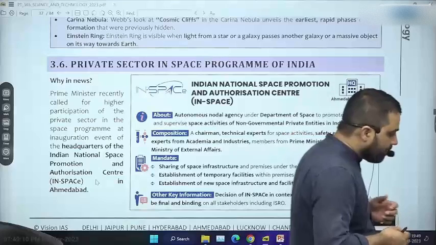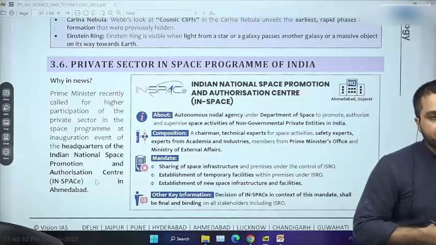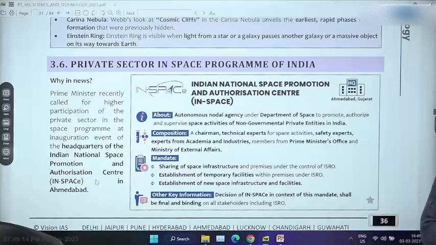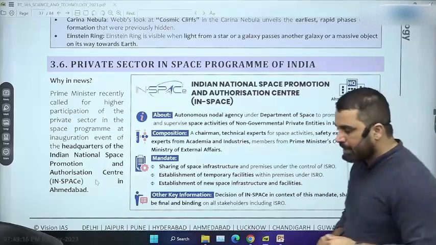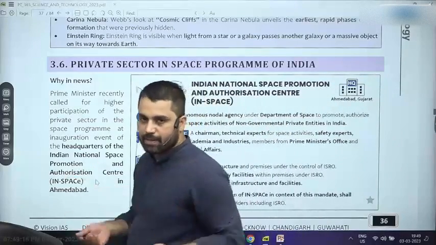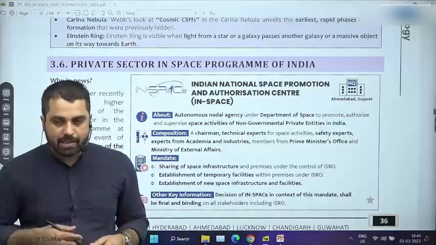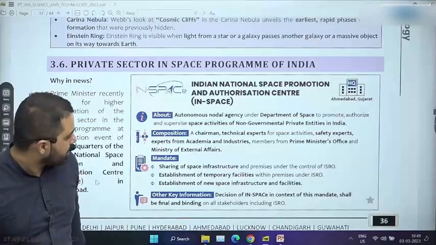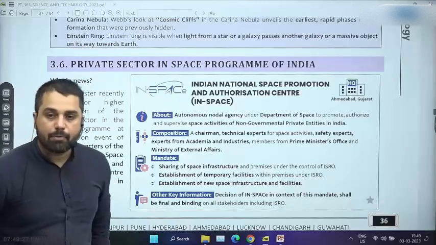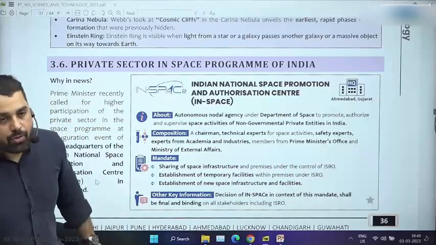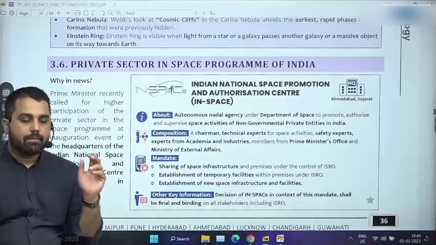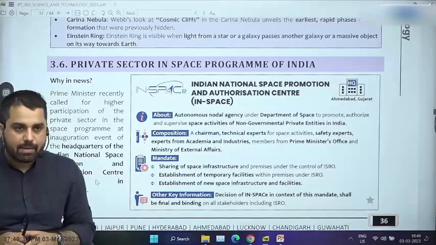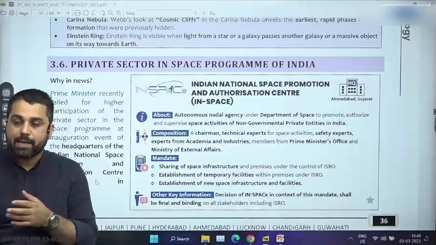The objective of InSpace is that we have to ensure predictive policy. We have to ensure that any type of private player, if they want to, let's say, use ISRO facilities, ISRO has dedicated facilities, we can facilitate ISRO facilities for such private companies without any type of preferential treatment. We do not want regulatory requirements which keep on changing. We want predictive regulation.